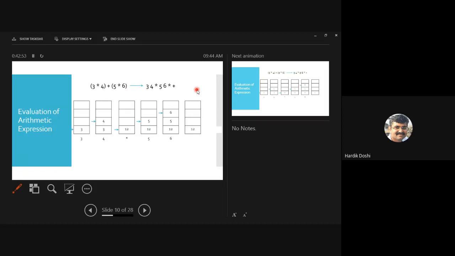So which operation? Multiplication. 6 into 5, 30. And next, plus. So operator, again pop. Is it fine? This you know. As of this, you studied in your data structure. Fine with this? Any doubts with this?